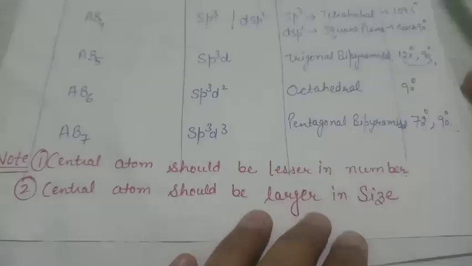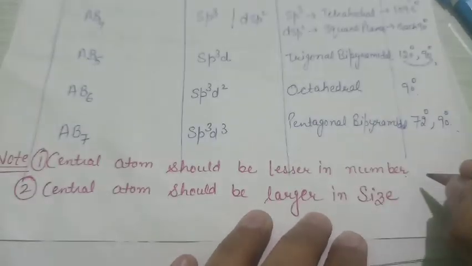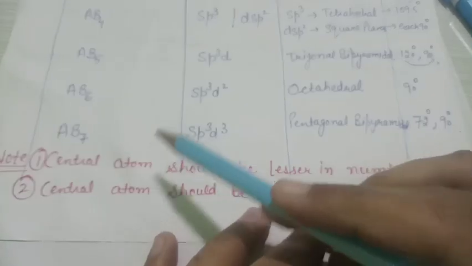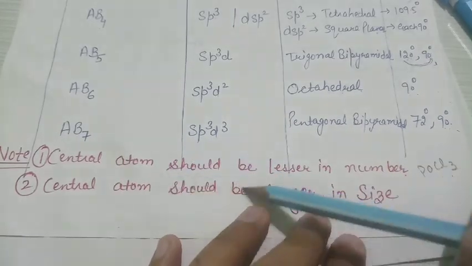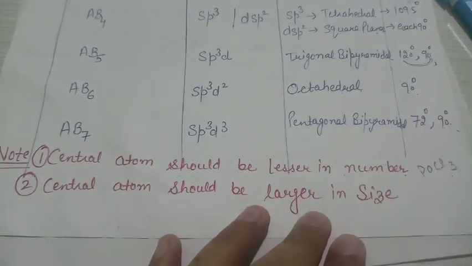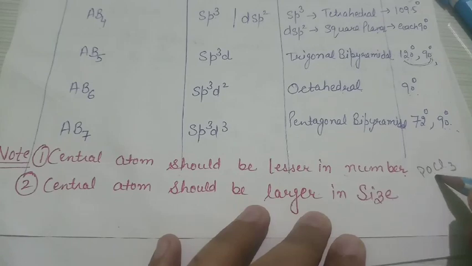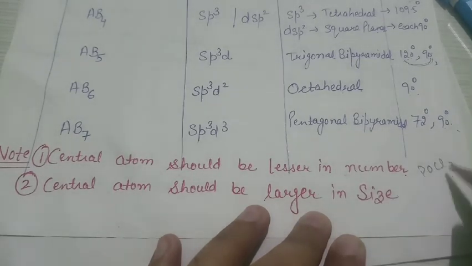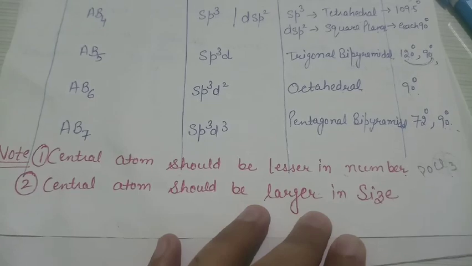To explain the concept, I take one example, POCl3. Now look at this. The central atom should be lesser in number. So the first factor is that the element is lesser in number. From this first point, we know that chlorine is not the central atom.